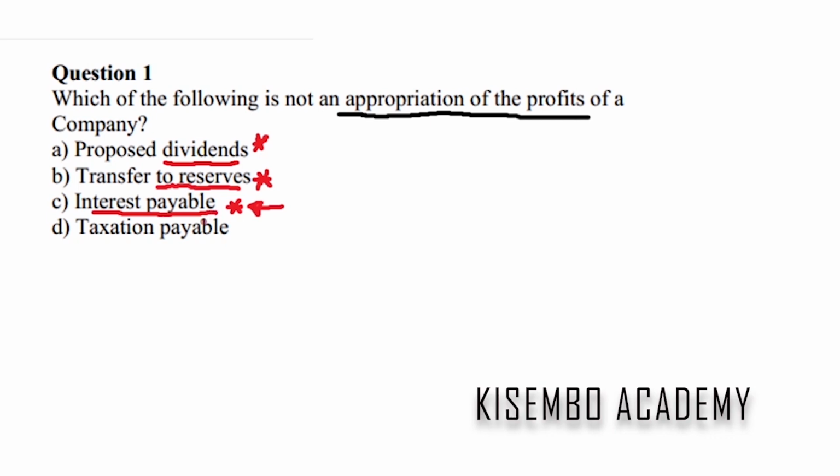In other words, for us to be able to pay this interest, we don't need to first have profits. Whether we have made profits or not, we have to pay interest. So here the answer is C.